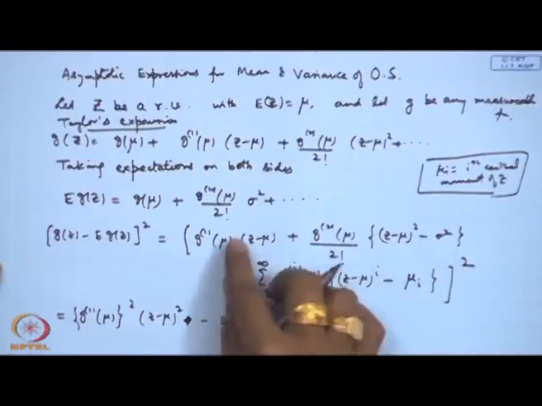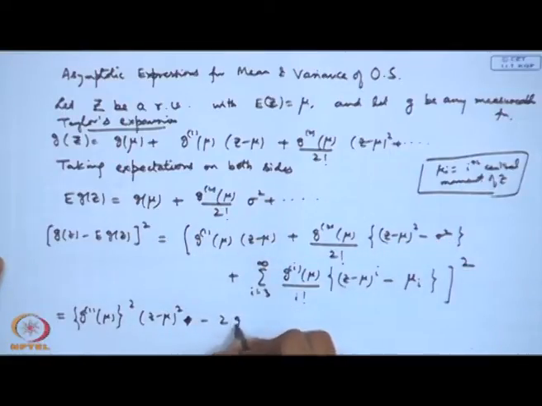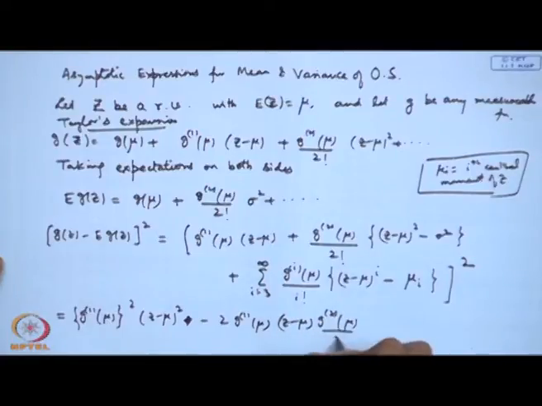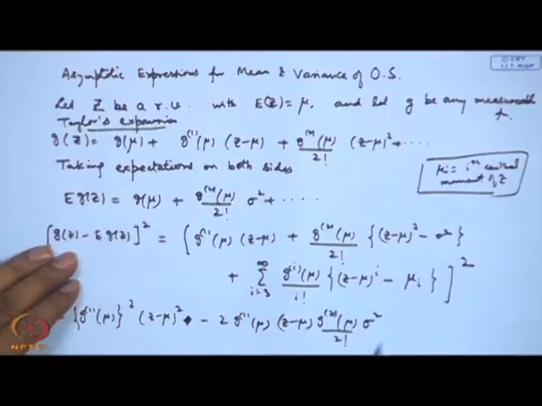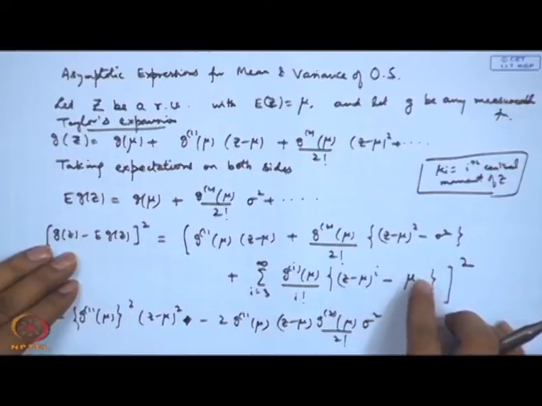So, if I consider this expansion, the cross product term with this, I will get 2 times g'(mu)(z minus mu), then g''(mu) by 2 factorial and sigma square, and then certainly all the terms that I will be obtaining when I square it, I will get the cross product with this one.